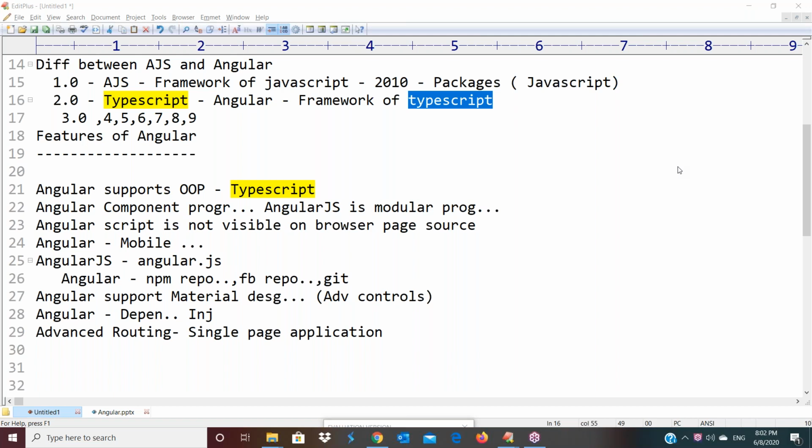If anybody is asking questions, then only unmute yourself. Otherwise, please mute yourself.